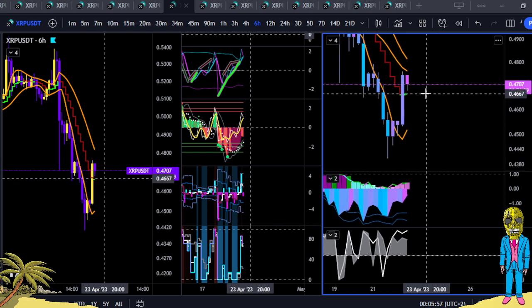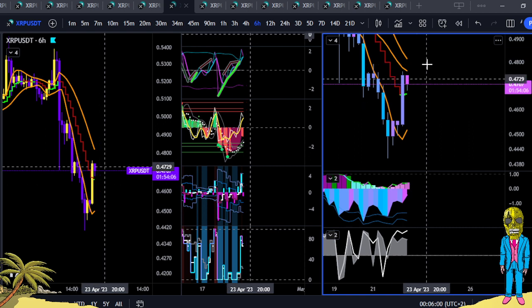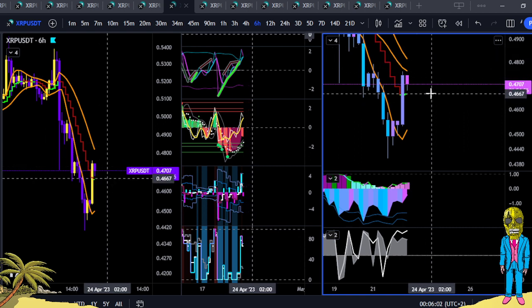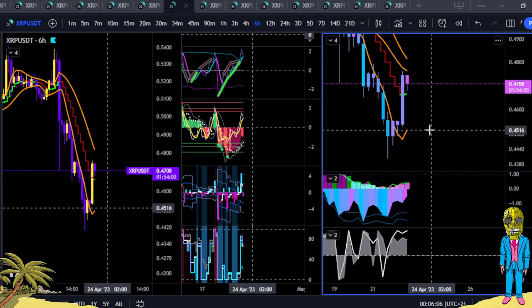Mean reversion, to keep it in this region, it needs to keep on closing above 46.66. If it closes below 46.66, I look for mean reversion down to 45 cents. That's a 6 hour.